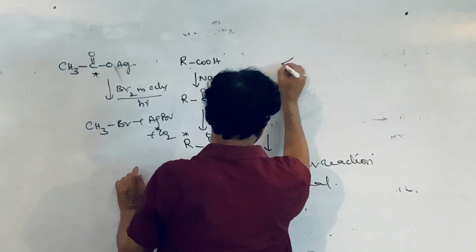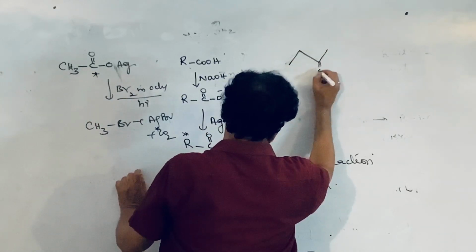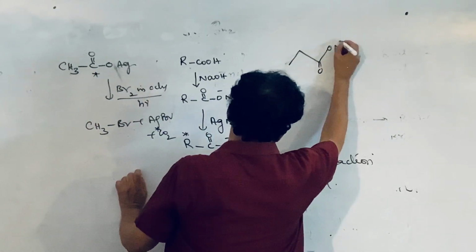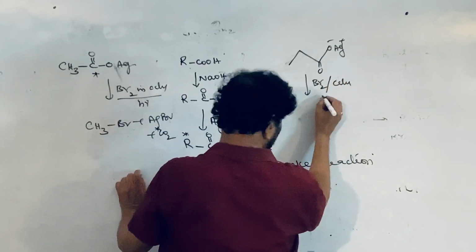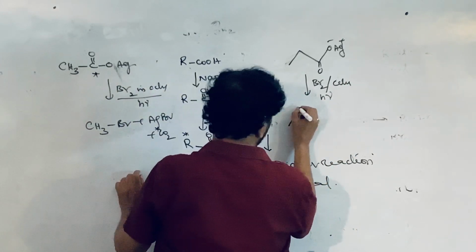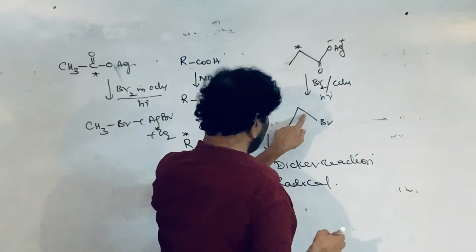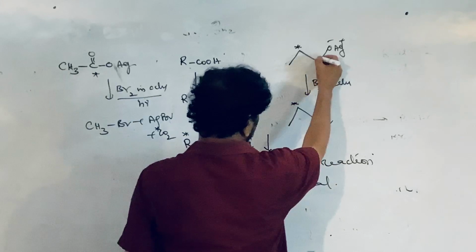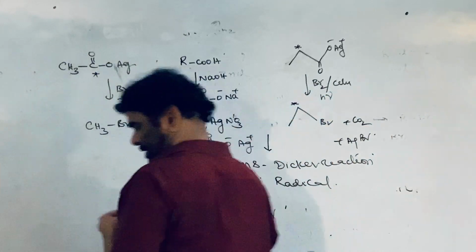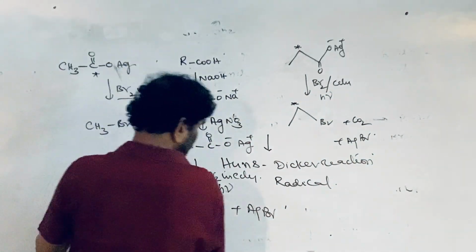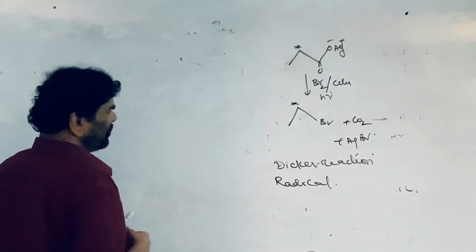So anything you take, for example propanoic acid, the silver salt of propanoic acid, silver propanoate. This is treated with bromine in the presence of CCl4 solvent in the presence of light. 1, 2, 3. This is the side chain. This alpha carbon becomes the halogen carbon. This carbon is converted into carbon dioxide. AgBr is produced. Mostly it is convenient for the preparation of bromides.